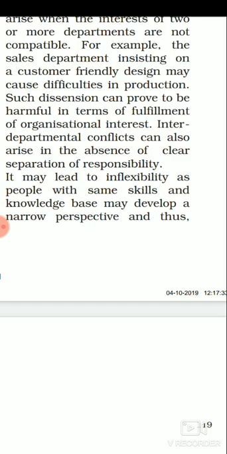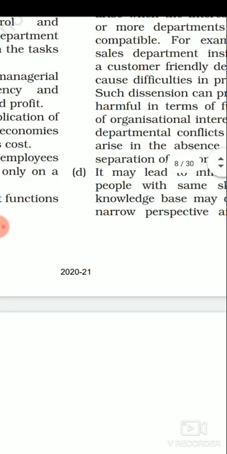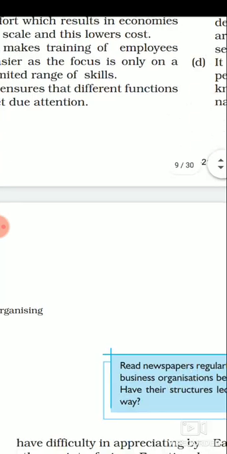inflexibility arises. Why? Because the people who are working all work with the same skill, they all belong to the same knowledge. जो production department में काम कर रहे हैं वो सारे same skills और same knowledge के साथ काम कर रहे हैं. Sometimes the boss is not able to appreciate the subordinate, and because of this there will be chances of more conflict and less coordination, and because of this the overall organizational goal can be harmed.